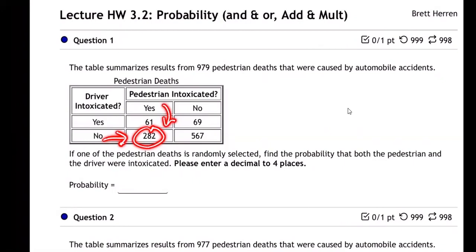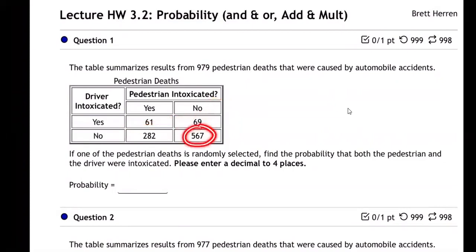That's probably the pedestrian's fault. They were maybe walking out on the freeway or doing something crazy, but the driver was not intoxicated. In these 69 cases, the driver was intoxicated, but the pedestrian was not. So in that case, the driver is probably to blame because they were drunk and the pedestrian was not. So maybe the driver did something crazy, drove up on the sidewalk or something.